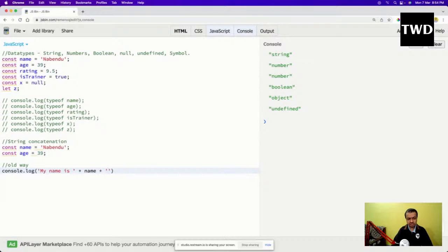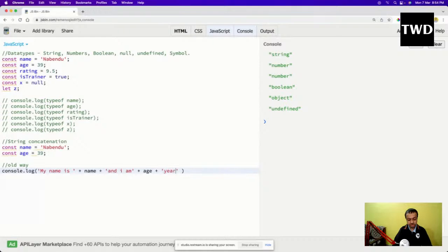So I want to show this thing. My name is Nabindu, and I am plus age. You have to use this plus, or it goes to the next line. So plus age, years old.